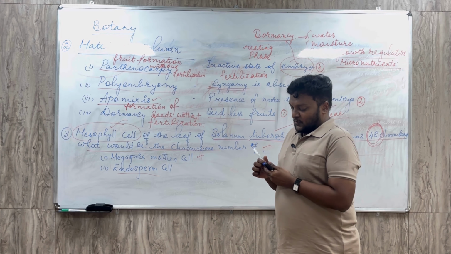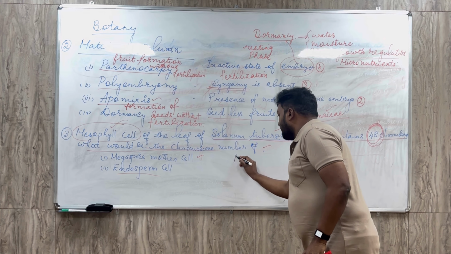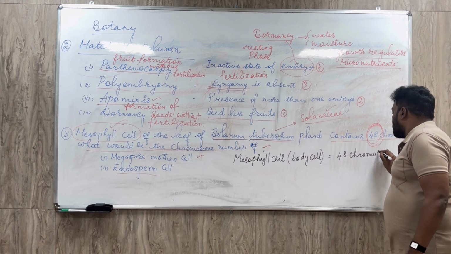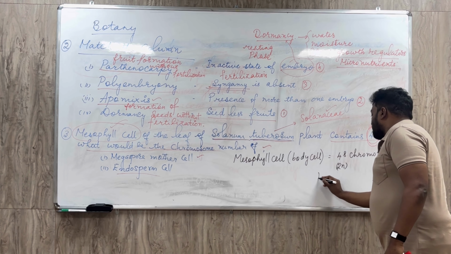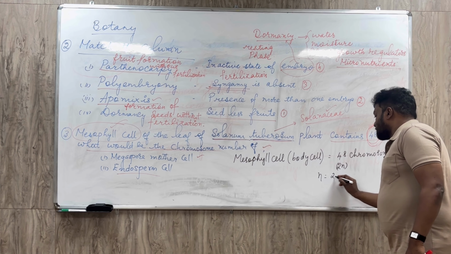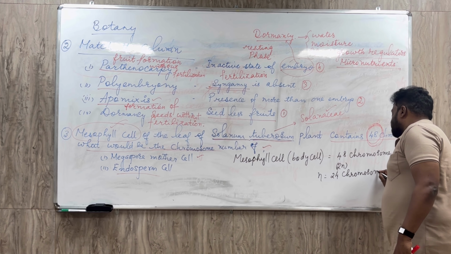question. So what is the clue that they have given? The mesophyll cells. The mesophyll is a cell which is present in the leaves. So I can call it a body cell. The body cell is made up of 48 chromosomes. 48 chromosomes means this is a diploid set. Then what will be the haploid? Divided by 2, so 24 chromosomes will be the haploid chromosomes.